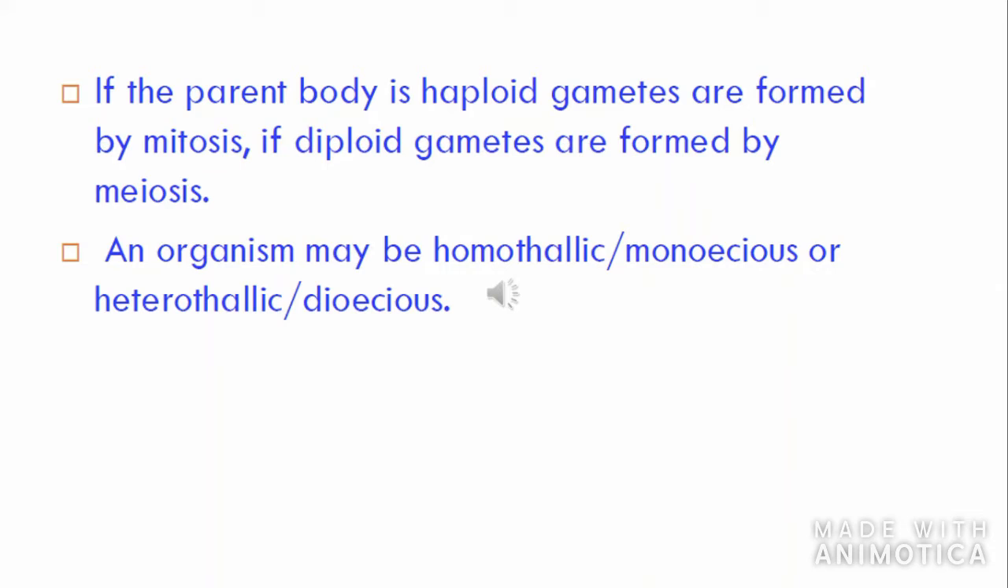Now, there is another differentiation also given over here. The organism can be homothallic or monoecious, or heterothallic or dioecious. Homothallic or monoecious means a condition where both the male and female reproductive structures are seen in the same organism. It has another name also, bisexual. Homothallic, monoecious or bisexual, all three are the same. Now, heterothallic, dioecious or unisexual is a condition where male and female reproductive structures are seen in two different organisms. There will be a male organism and a female organism. Hope it's clear.